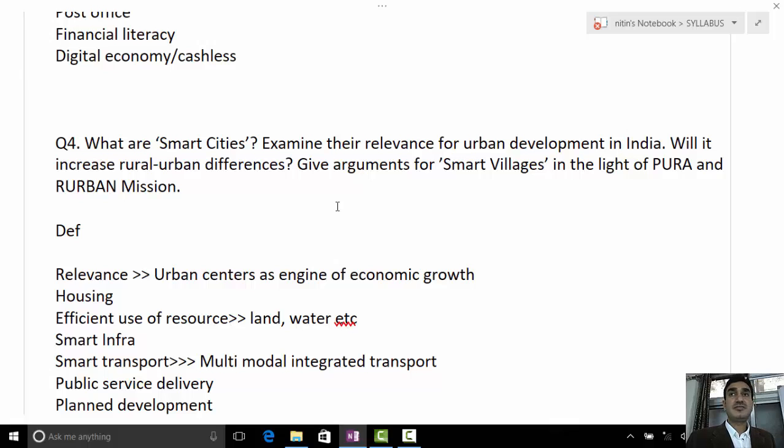Ultimately, it's a way to generate employment within the villages, to make the villagers capable, self-employment, better village infrastructure. Just as the government pursues the smart city program, the same way it wants to make village life self-subsistent, so that they can have good, well-paying jobs within the village itself.